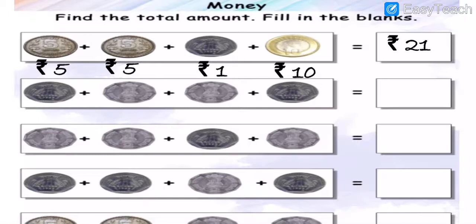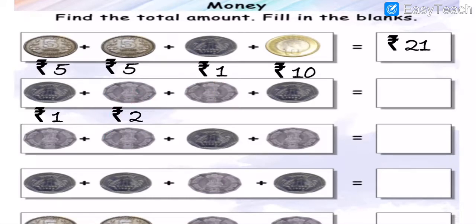So my dear students, like that we are going to learn. So here in the downside I am going to write which coins are here. 1 rupees coin is here. Then after here is a 2 rupees coin. 2 rupees coin here. 2 rupees coin here.